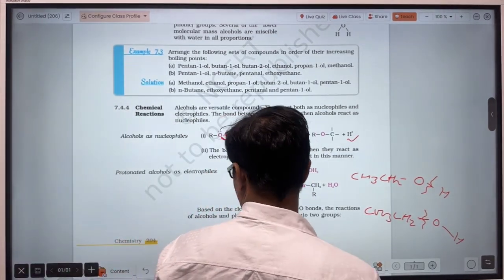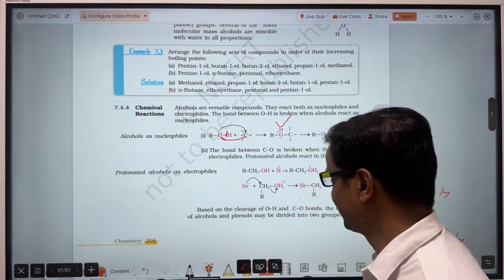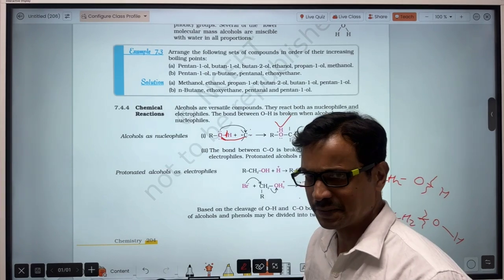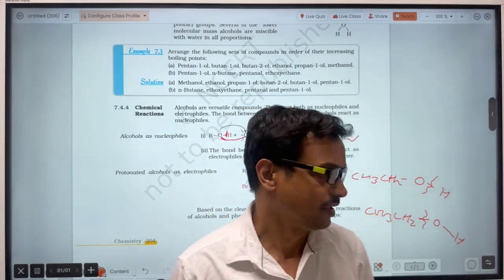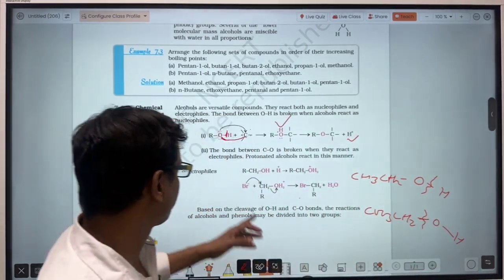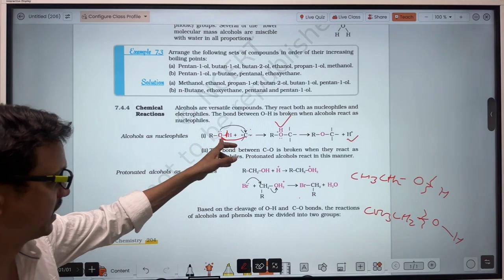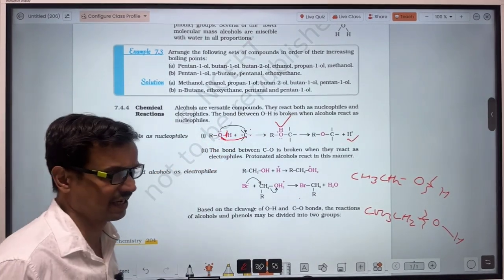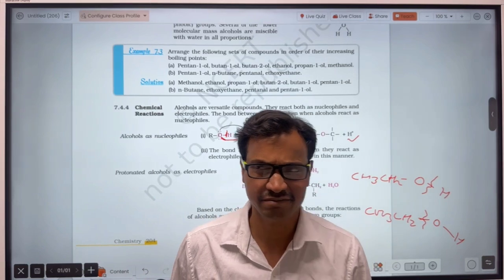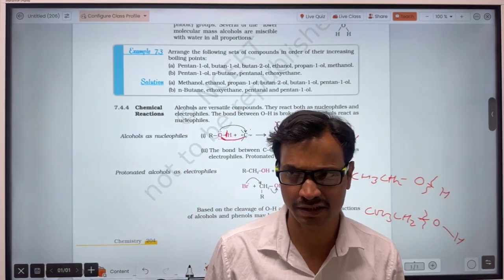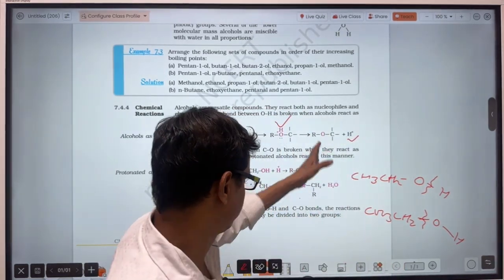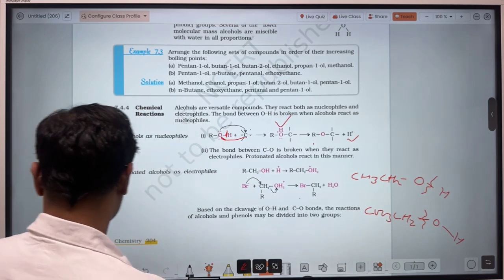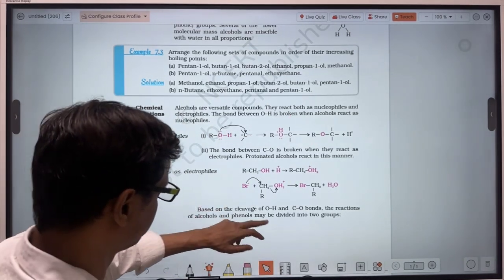Now, if you have to compare which will be more acidic and which will be less acidic, then if the magnitude of negative charge on the oxygen atom is more, that will release the H plus ion more easily. About that we will have to consider. So now let's see the other case also.